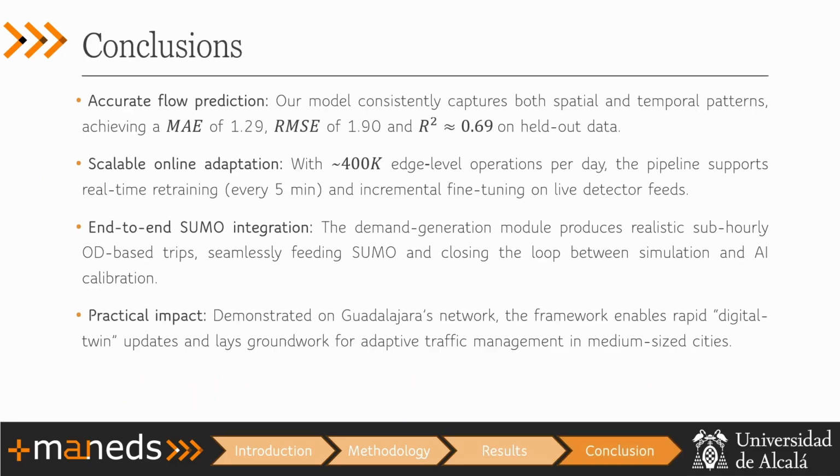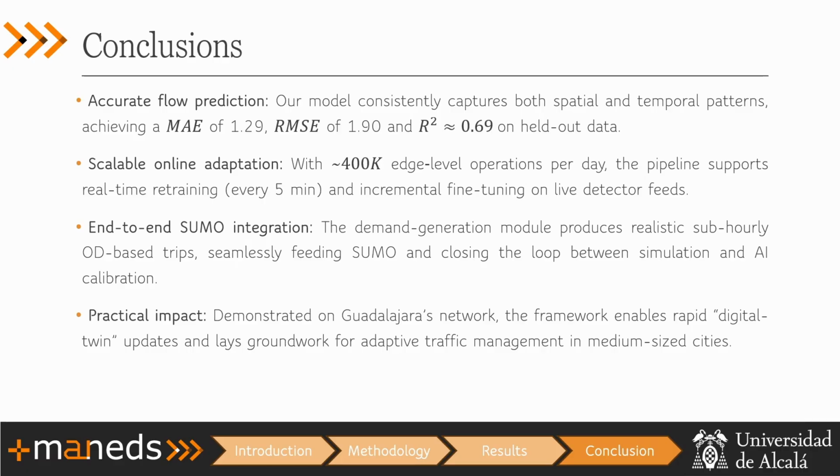So, as a conclusion of the research, we can say that we get accurate flow predictions. Here are the metrics, as I explained before. We are able to make scalable online adaptations, because our model with its sliding window approach can be redone every time, so it can predict the next step, and also make fine-tuning to improve its performance.